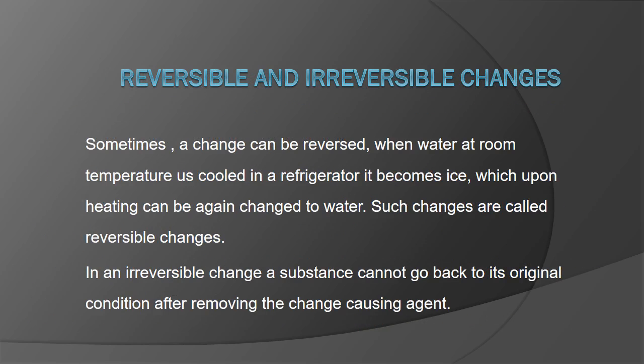Reversible and irreversible changes. Sometimes a change can be reversed. When water at room temperature is cooled in a refrigerator, it becomes ice. If this water is left out on a table, it reaches room temperature once again. Such changes are called reversible changes. A few examples of reversible changes are: a stretched rubber band or a squeezed rubber ball gets back to its original shape on being released. A shut door can be opened again.